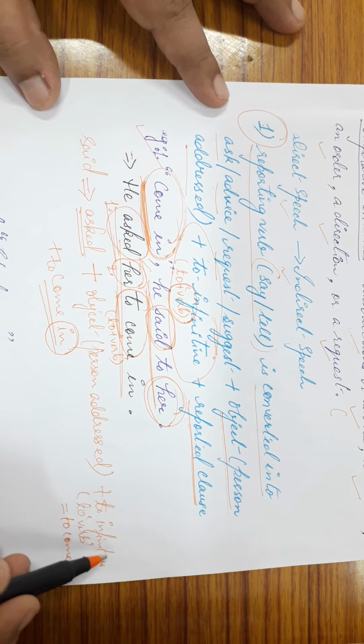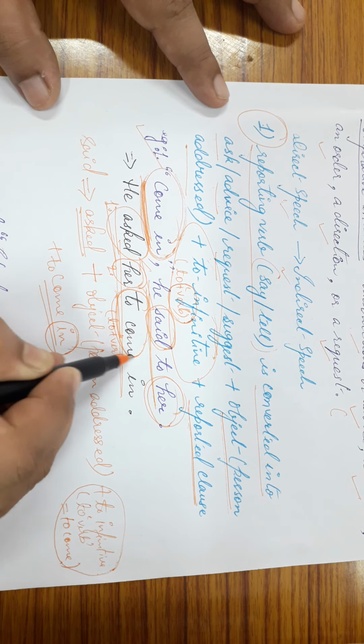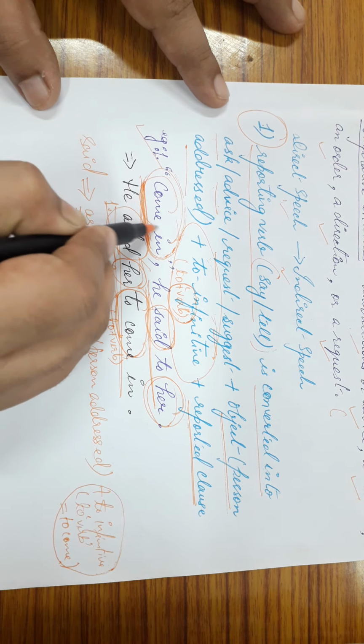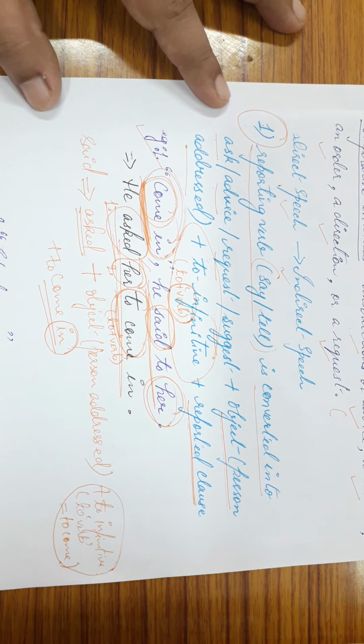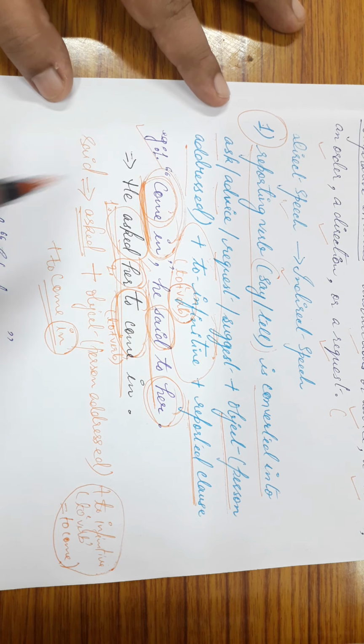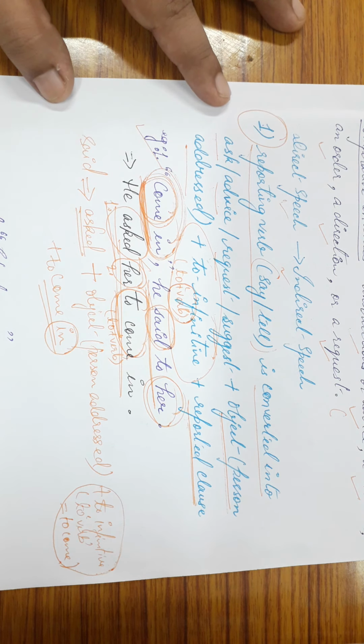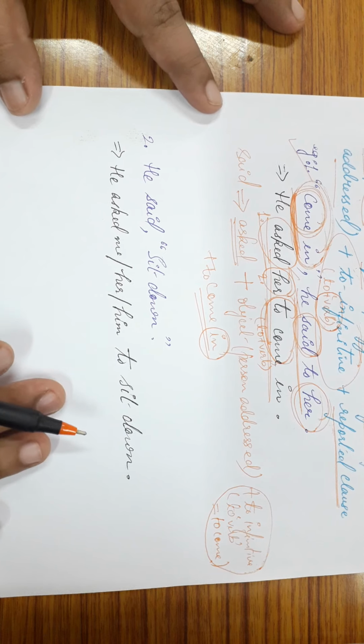Okay. Then the most important part, to infinitive or to verb. This you get generally from the verb which is used in the direct speech here inside the reported clause. Okay. Fine. Let's move further.